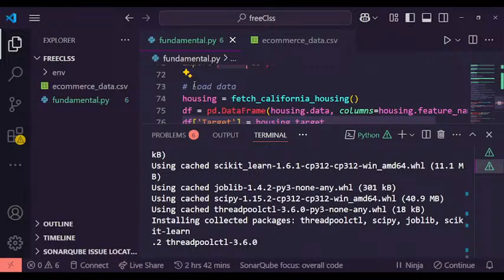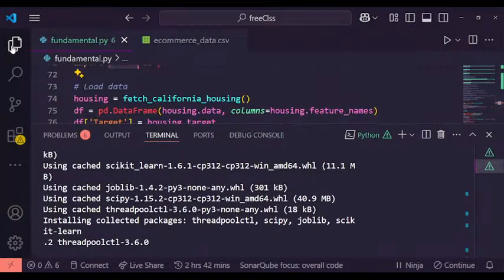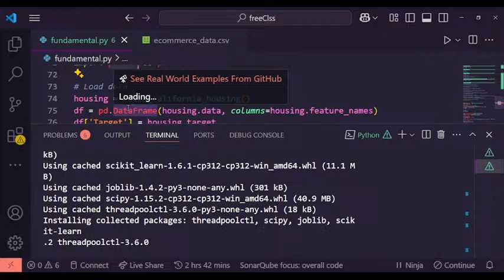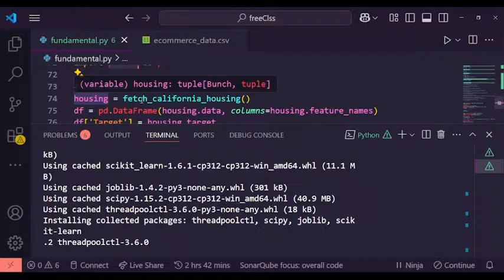Remember what I said yesterday, the first day we started, in our first class: always know that you must load your data.